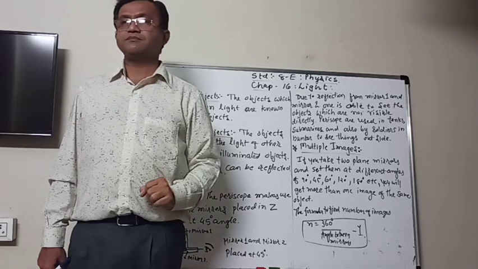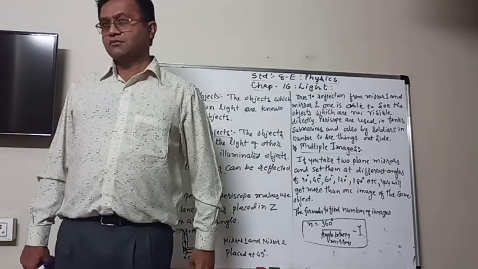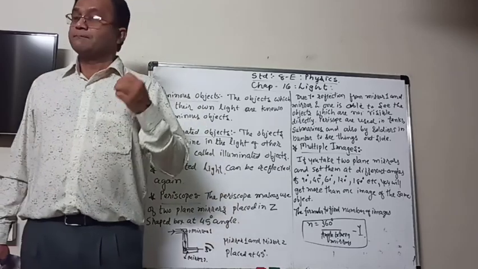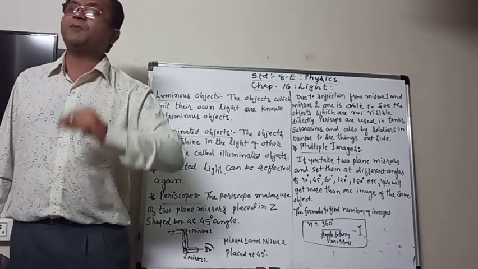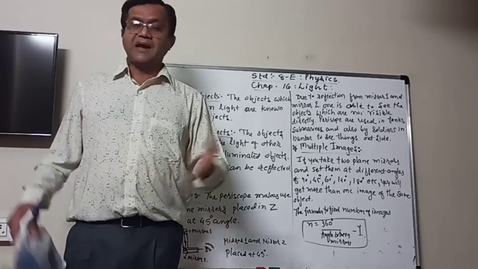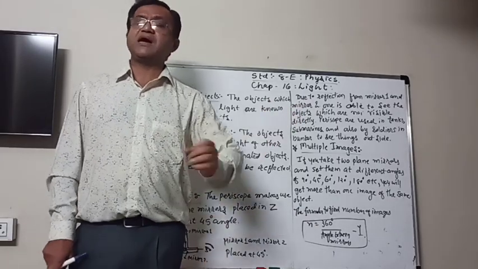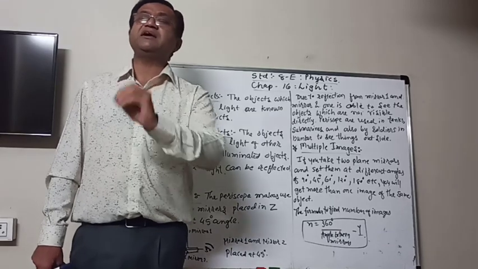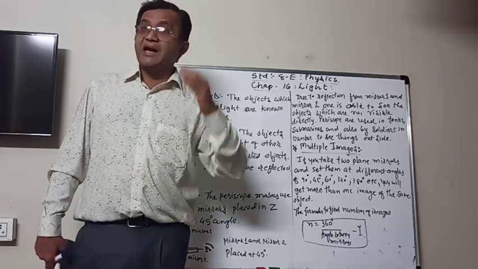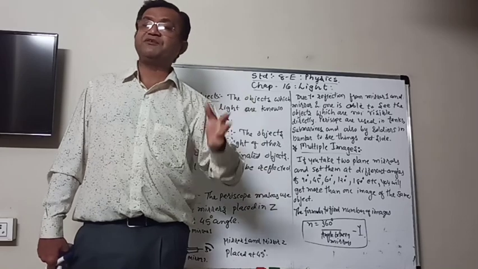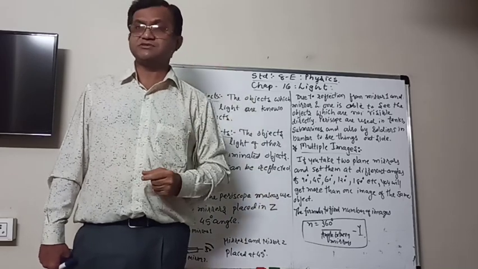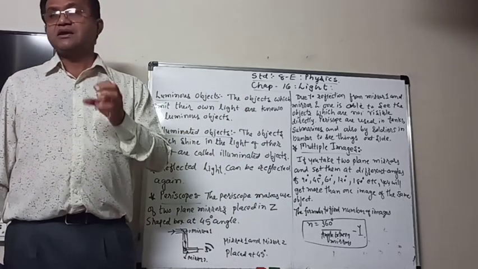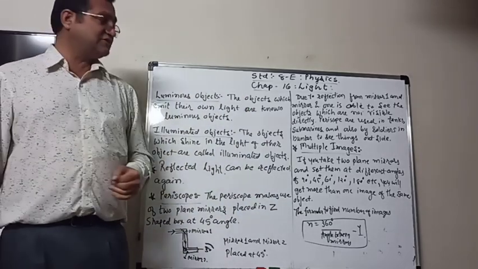If you look in a mirror, you will see only one image. But if you take two plane mirrors and place them adjacent to each other at different angles, then you can get more than one image, and that is known as multiple images.